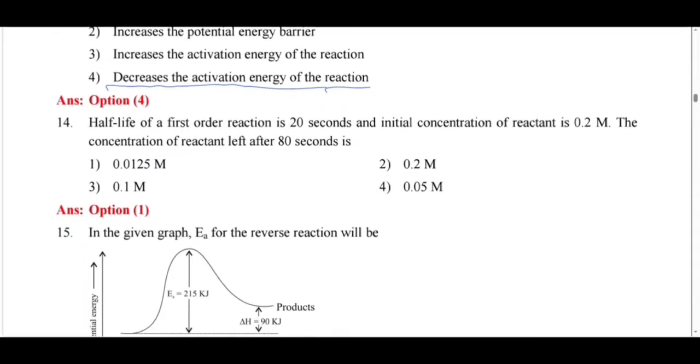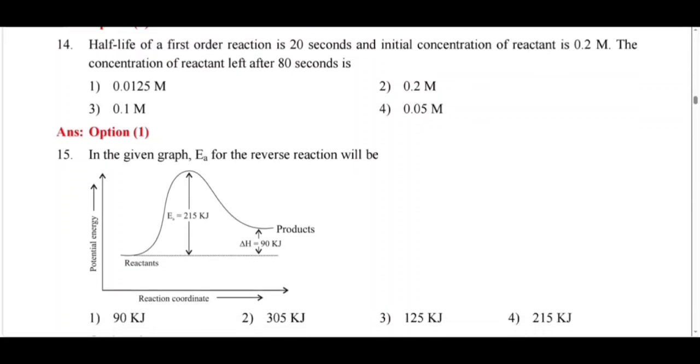Next, I go to question number 14. Half-life of a first order reaction. They give half-life as 20 seconds, and initial concentration of the reactant is 0.2 M. The concentration of reactant left after 80 seconds.